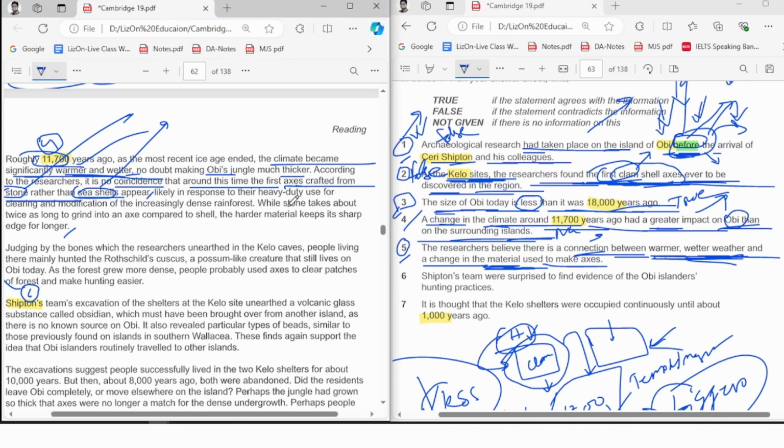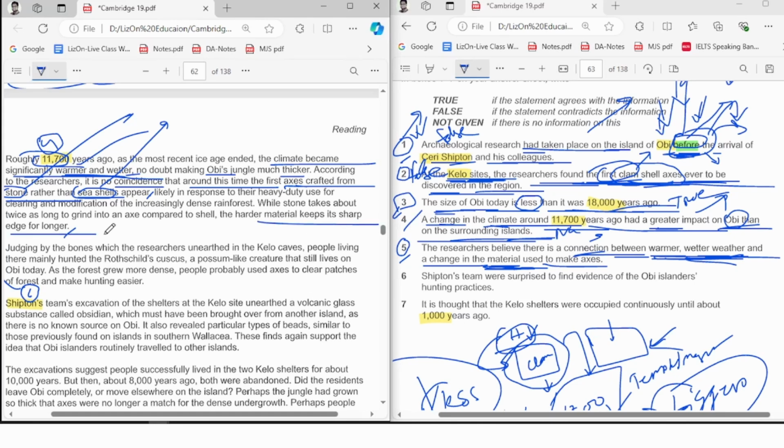Likely the response to heavy duty use for clearing and modification of the increasing dense forest, because in that time when the weather became warmer and wetter, the forest became more dense and you need to clear it out. While stone takes about twice as long to grind into an axe compared to shell, the harder material keeps it sharp.